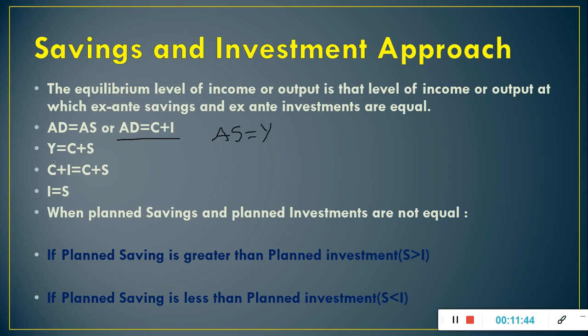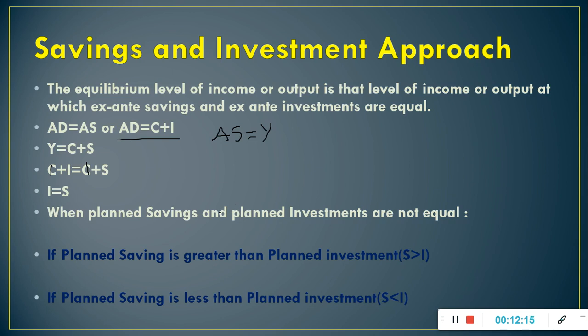We can strike off consumption on the left hand side and right hand side, and we will be left with investment equals savings. So we can say that in savings and investment approach, the equilibrium level of income or output is determined at that level where planned savings are equal to planned investment, or ex ante savings are equal to ex ante investment.